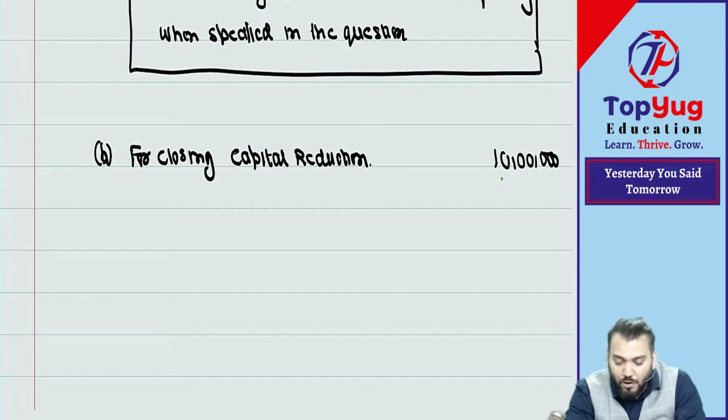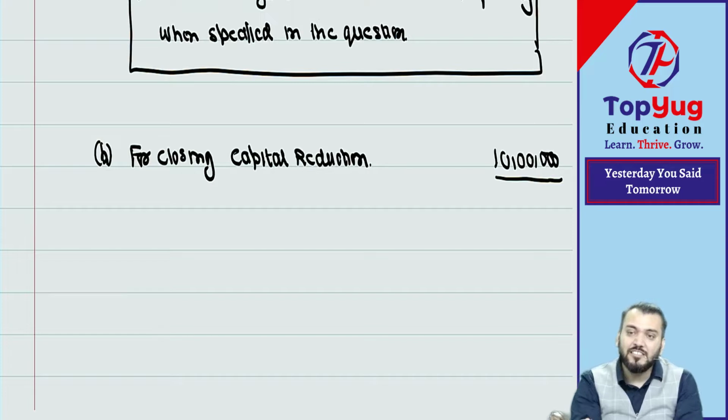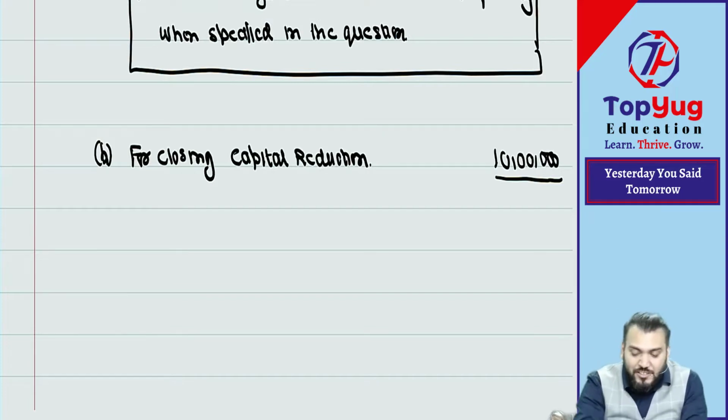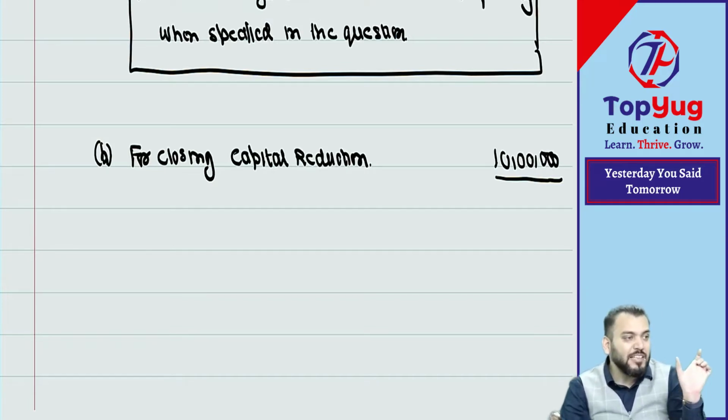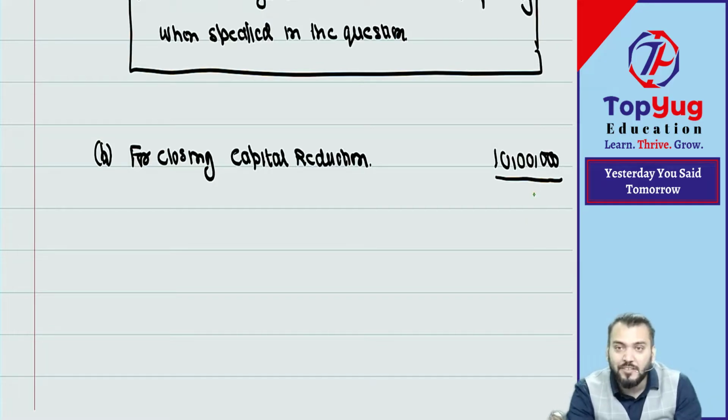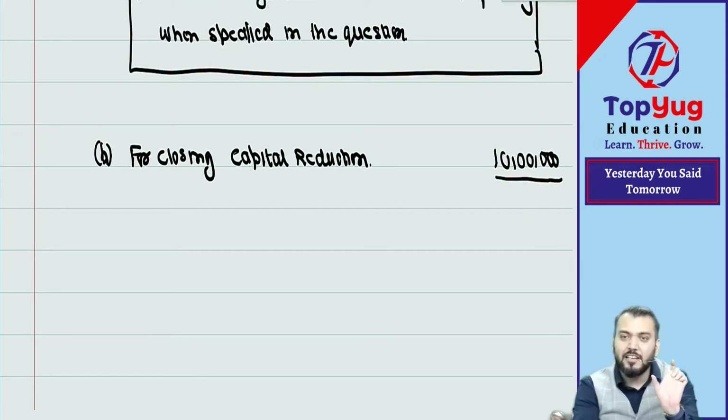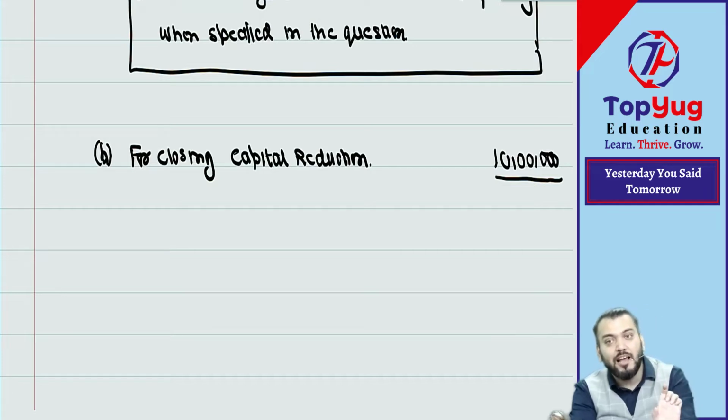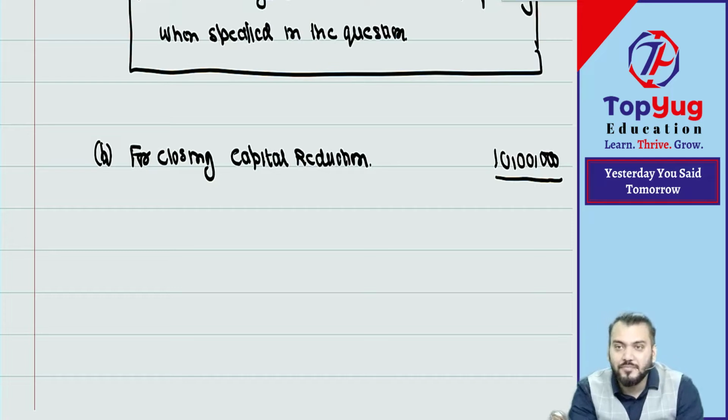It means you will reduce your capital to the extent of this. Means capital reduction account will be either equal to 10 lakh or more than 10 lakh. Practically speaking, capital reduction account will not be less than 10 lakh.